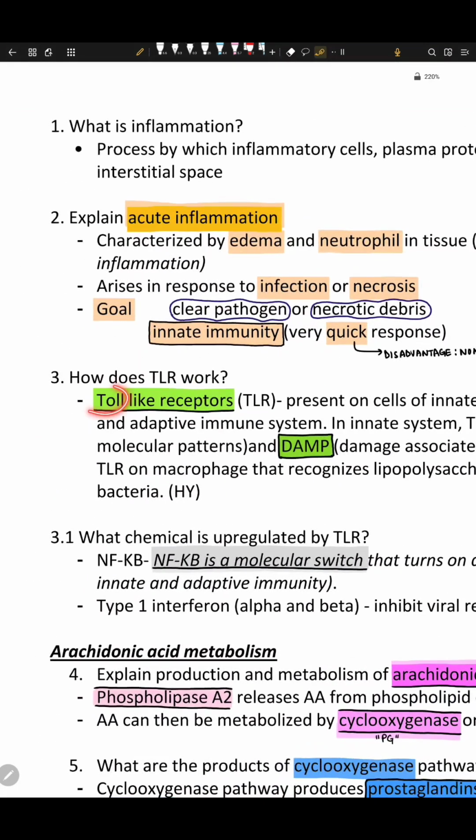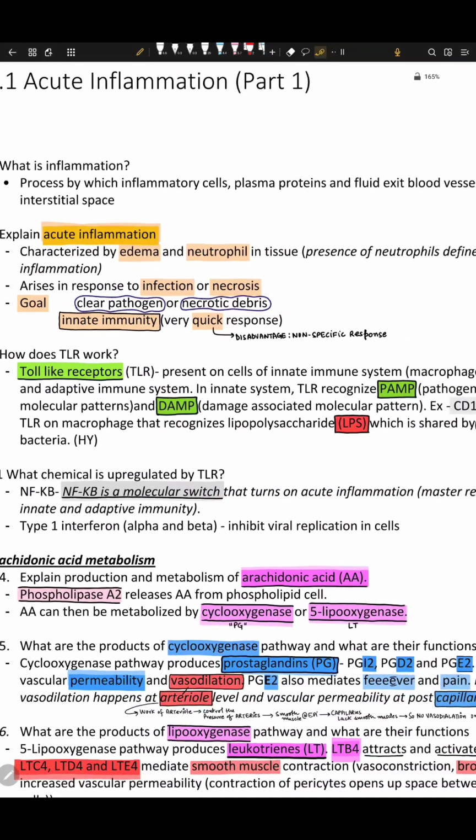Now, toll means tax. Whenever you go inside any state or area, we have a toll plaza, right? So these are toll-like receptors, and the only work of these receptors is to recognize. What are they recognizing? Let's see. Toll-like receptors, TLRs, are present on cells of innate immunity. Which cells?